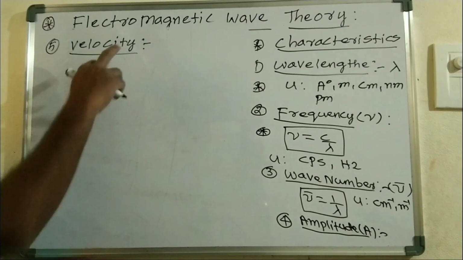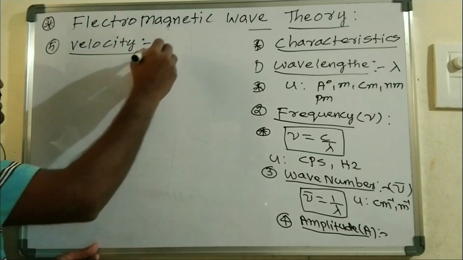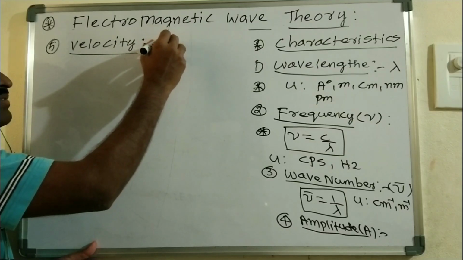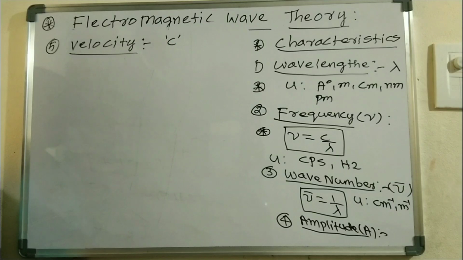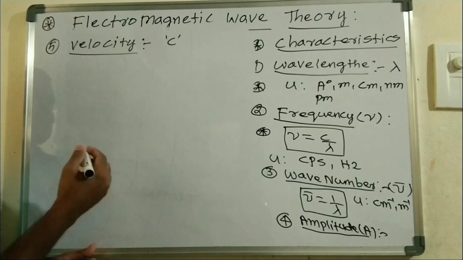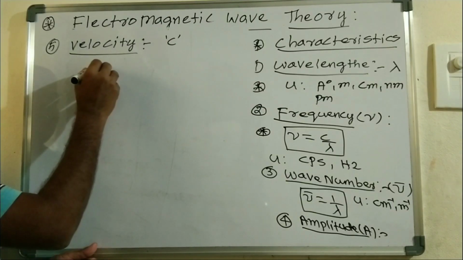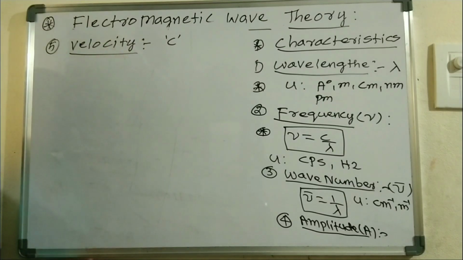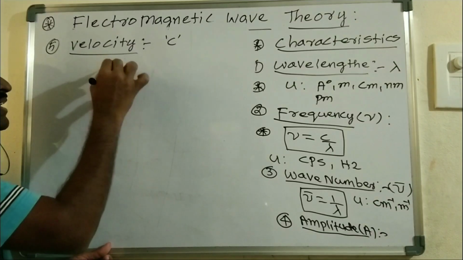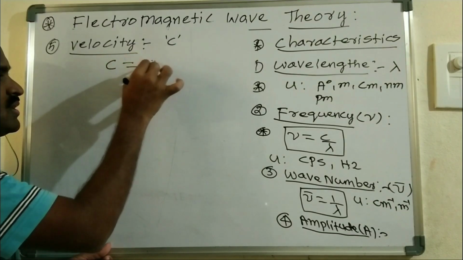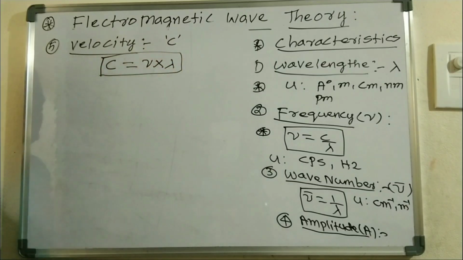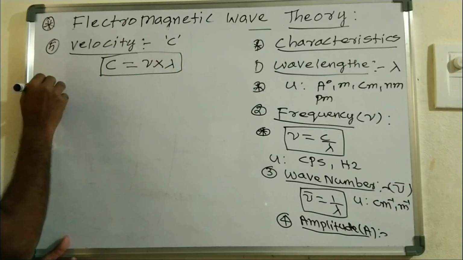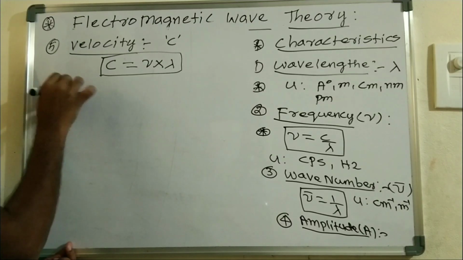The next, fifth one is the velocity of the electromagnetic waves. The velocity of the electromagnetic waves is represented by c, which is simply the speed of light. The velocity of the wave, its frequency and its wavelength are related: c is equal to nu into lambda. This is the relation for the velocity of the electromagnetic wave.